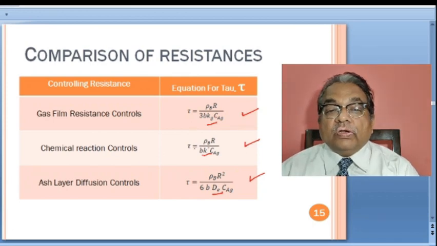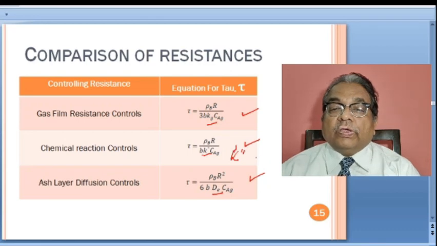Here for chemical reaction control, as the name suggests, the reaction rate constant, k double prime. This double prime you are not able to see because of the smaller points. k double prime, this is small k double prime.